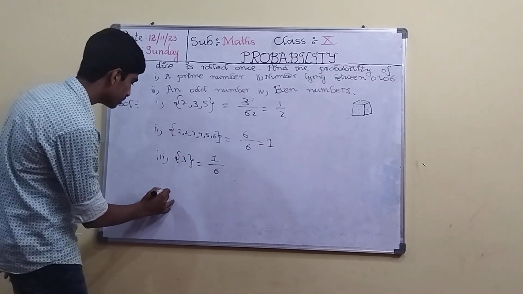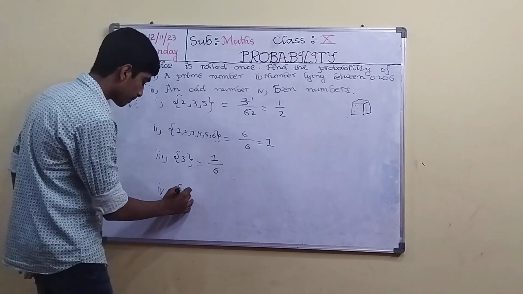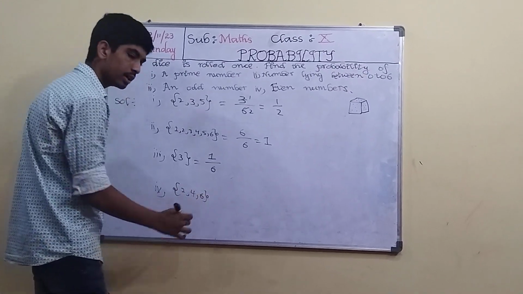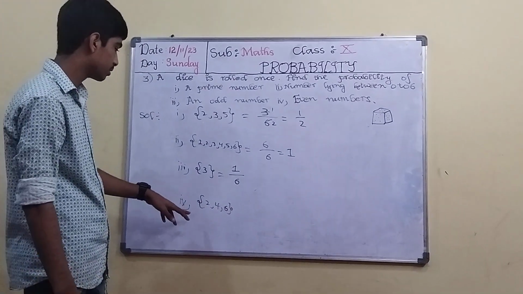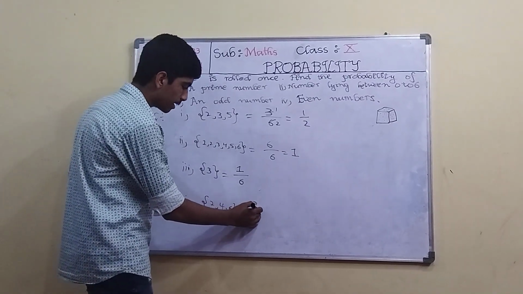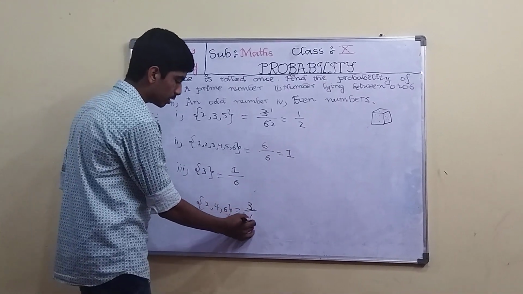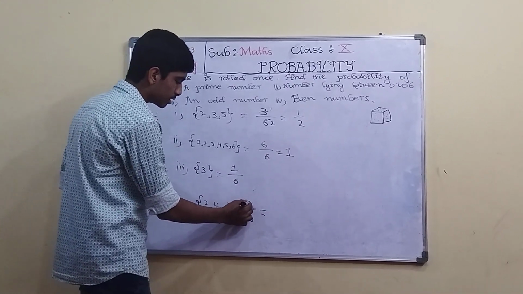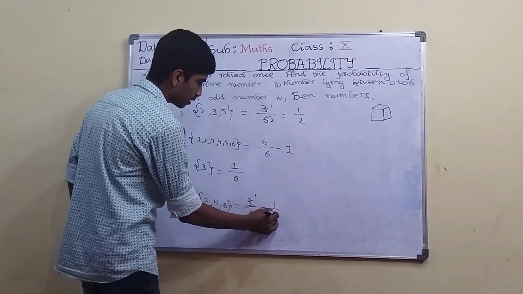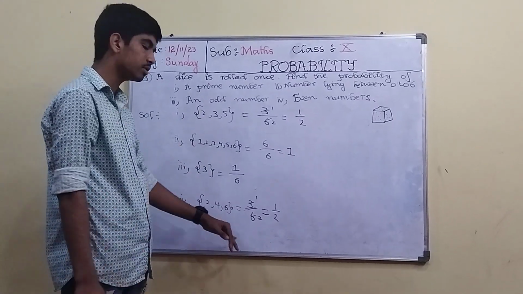And the last one is even numbers. What are the even numbers between 1 to 6? 2, 4 and 6. These are the even numbers which lie between 0 to 6. What it means? There are 3 possible outcomes. So 3 by, what are the total number of outcomes? 1, 2, 3, 4, 5, 6. So the total outcomes are 6. What is 3 by 6? 3 ones are 3, 3 twos are 6, which is equal to 1 by 2. So the probability of getting an even number is 1 by 2.